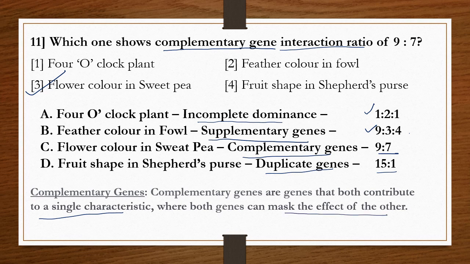Such genes are called complementary genes, which we can observe in flower color in sweet pea. So the correct answer is option 3.